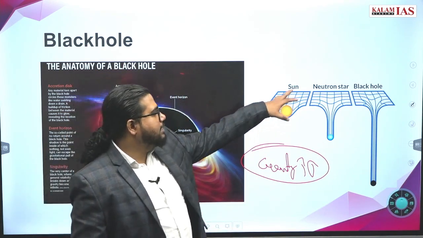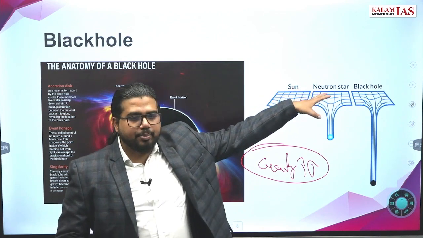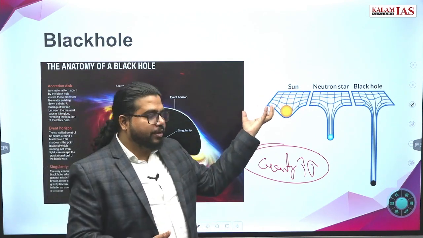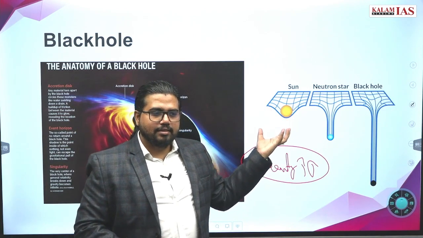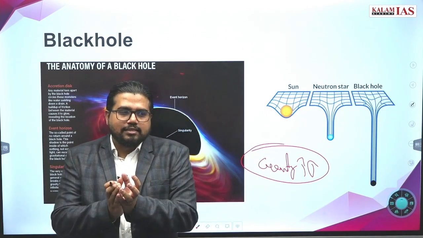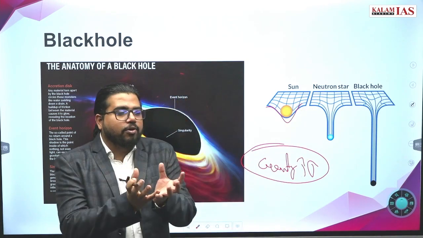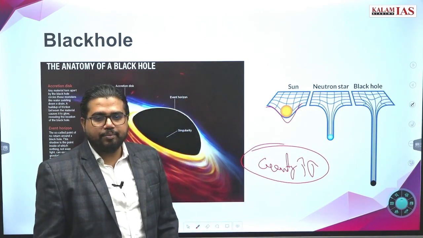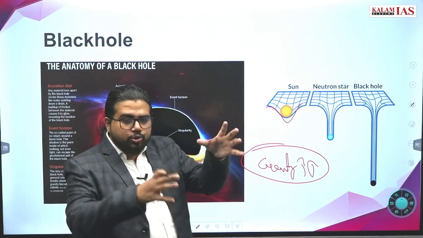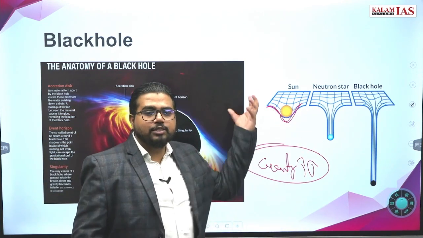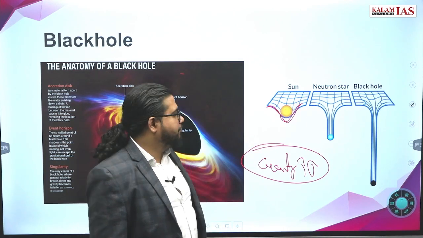Now, the best explanation is given by Albert Einstein's space-time fabric concept. What does this space-time fabric say? Everything that has mass will create a ripple or a dip in the space-time fabric. If the Sun has huge mass, it will create this much of a ripple or dip in the space-time fabric.